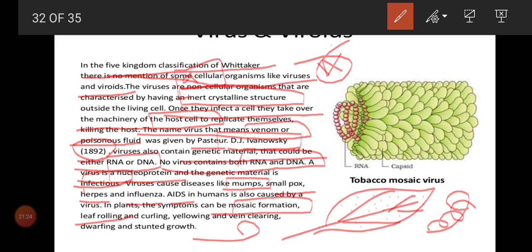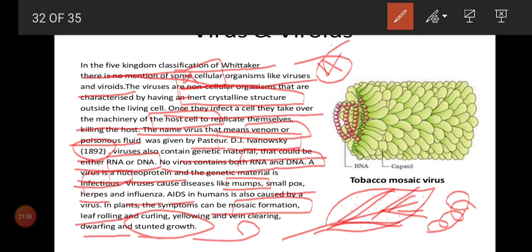And the leaf becomes yellow in color, yellowing of the leaf. And vein clearing: this is the vein, and the vein starts to lose its condition, so vein clearing will also happen. And the plant becomes very short because of the disease. Very short we call dwarfing. And stunted growth: if it is a dwarf, it will grow sideways and won't grow lengthwise. Very short growth we call stunted growth.